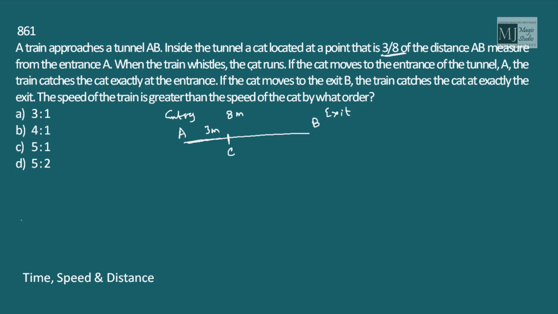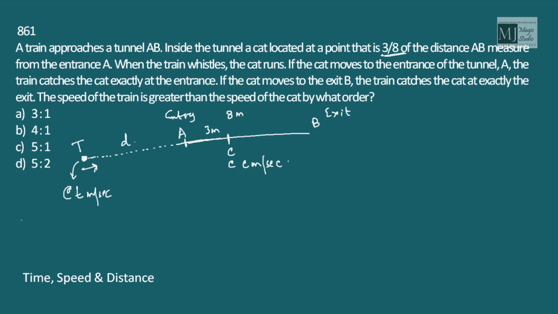When the train whistles, the cat runs. The train is here, T, approaching towards the tunnel. If the cat moves to the entrance, the train catches the cat exactly at the entrance. Let the distance of the train from this entrance be D. Speed of train is T meters per second, because I have taken this in meters, and speed of cat is at the rate C meters per second.